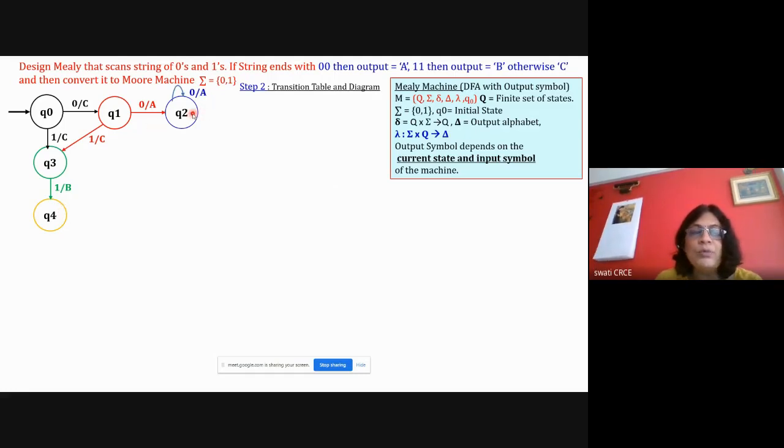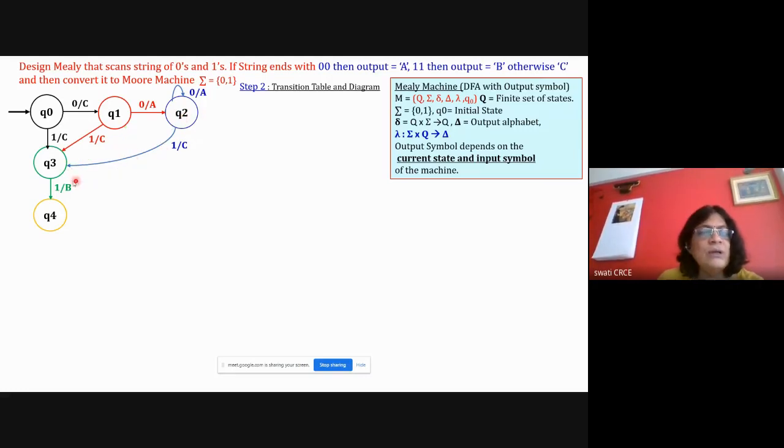Now for Q2, both the transitions are missing. For 0 it will remain here, and the output will be A. So even if the input is 0, what should be the output? C, A and A, because last two symbols here are 00. Again last two symbols here are 00. So whenever while processing, last two symbols are 00, output is always A. That is the meaning of the statement. Now if there is any 1, then with the next 1 it should go to the final state. So for 1 it will go here. Okay, so this transition is done.